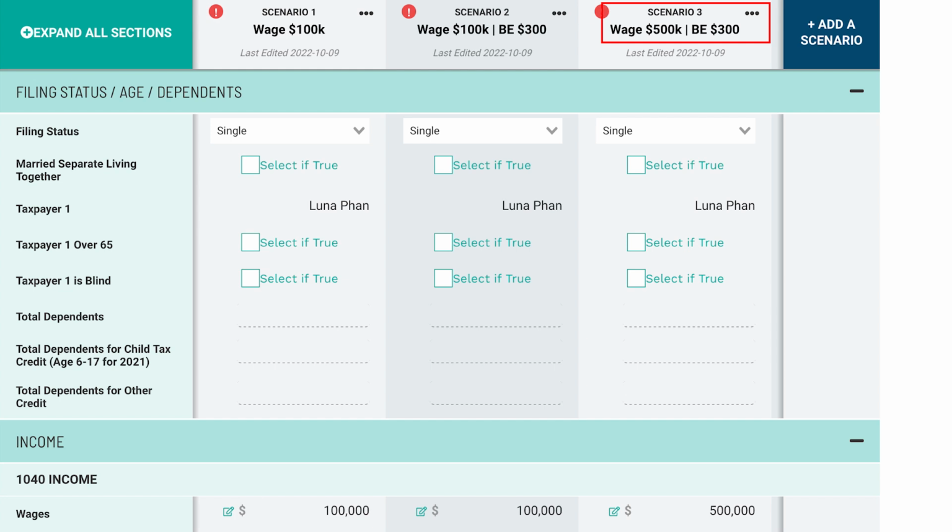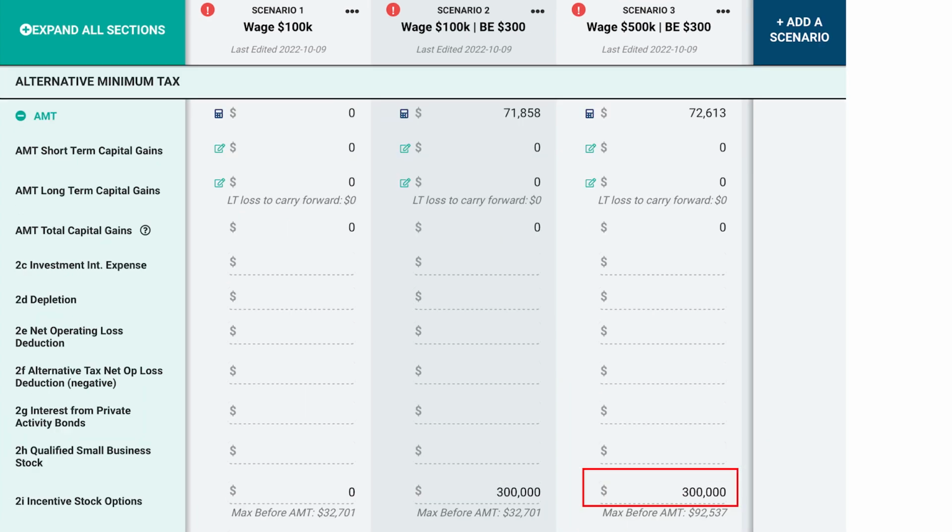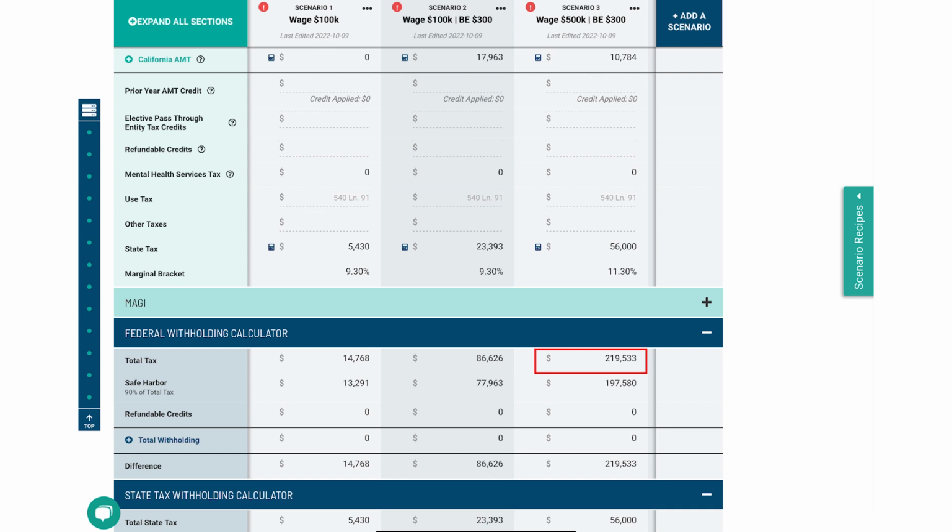If we want to know what the regular tax liability is, we subtract the AMT liability from the total tax. Scenario 3. Salary of $500,000. Bargain element of $300,000. Federal AMT is $72,613. Total federal tax is $219,533. California AMT liability is $10,784. Total California tax is $56,000.